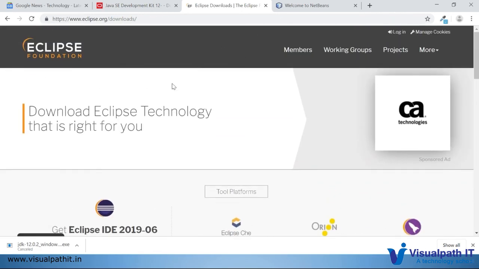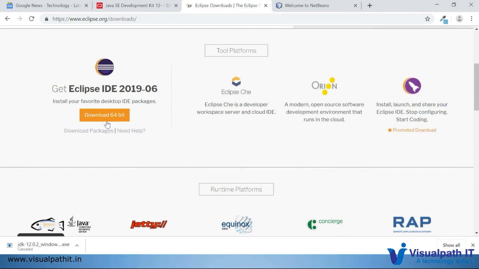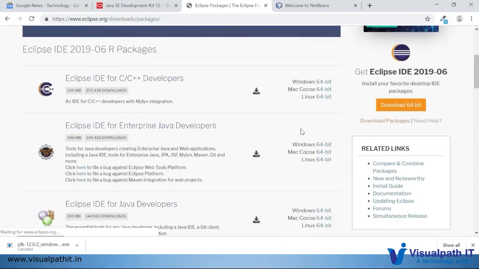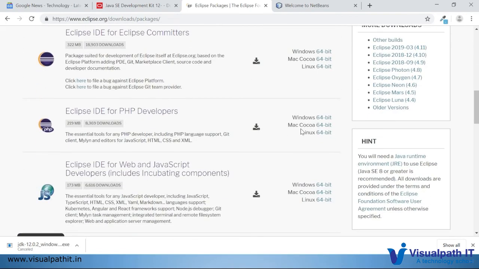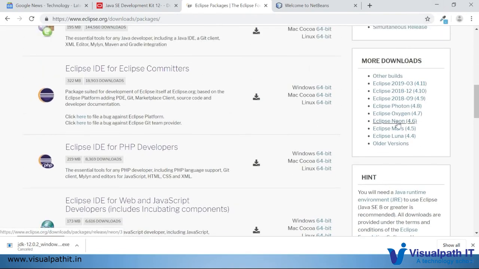So you can go to the download page, where the packages differ. These are the latest packages they have, and if you want to see the different packages available, you can go through that. Under more downloads, you can find all the versions of Eclipse available. If you want to see older versions, you can go through it, but it's good to download a stable version, like Photon. It will be recommended to download. It's up to your choice.